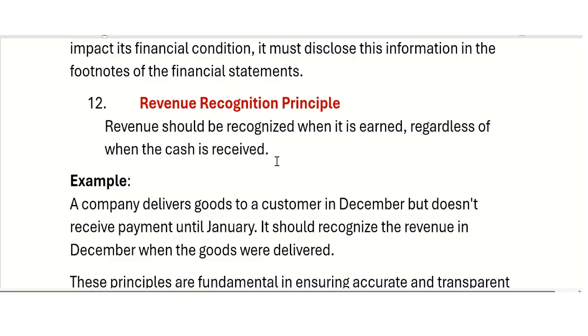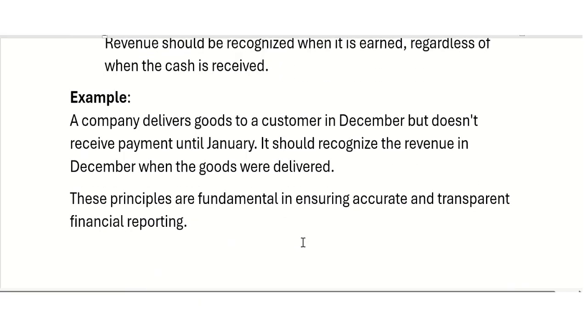Revenue recognition principle says that revenue should be recognized when it is earned, regardless of when the cash is received. For example, the company has sold goods on credit and the goods are delivered to the customer's place, but money is not received. Even then, revenue is recognized. A company delivers goods to the customer in December but does not receive payment until January. It should recognize the revenue in the month of December when the goods were delivered.